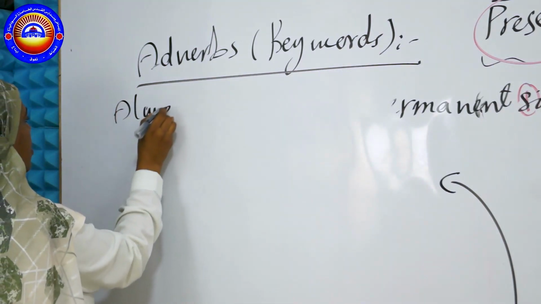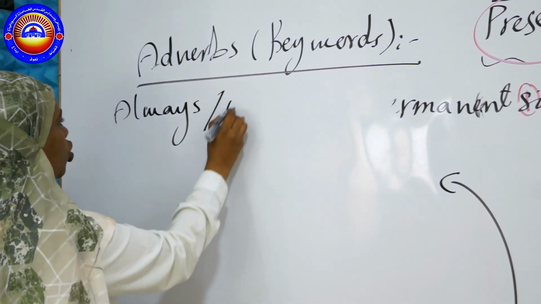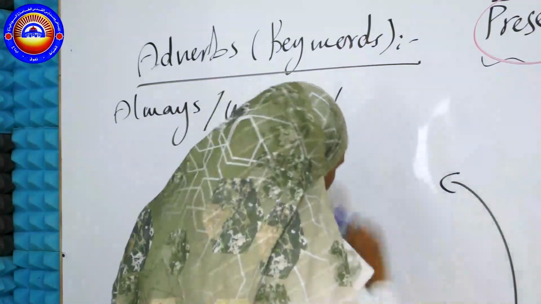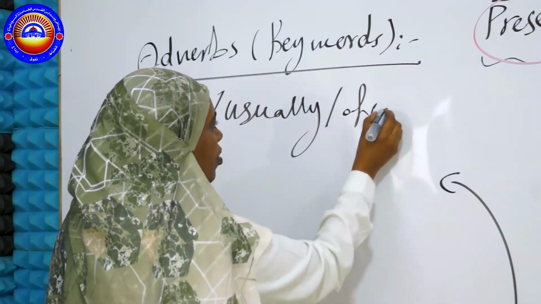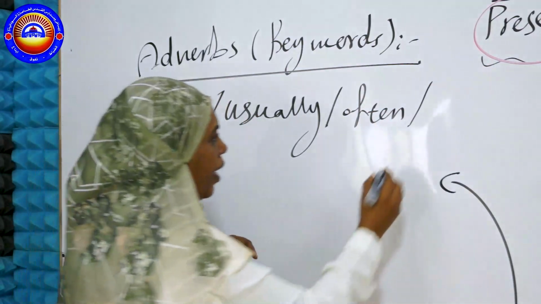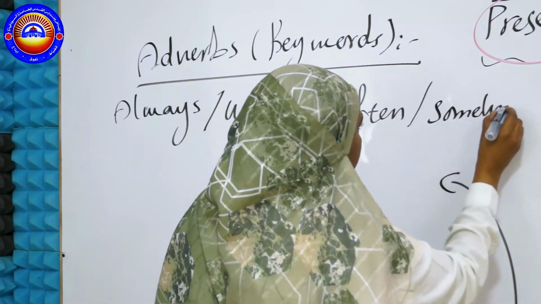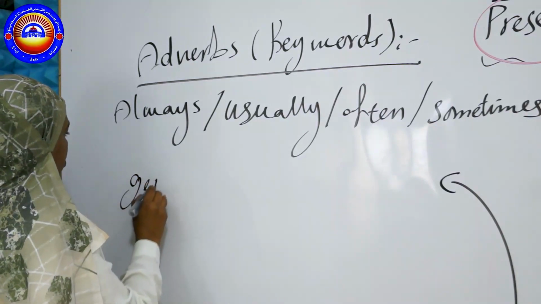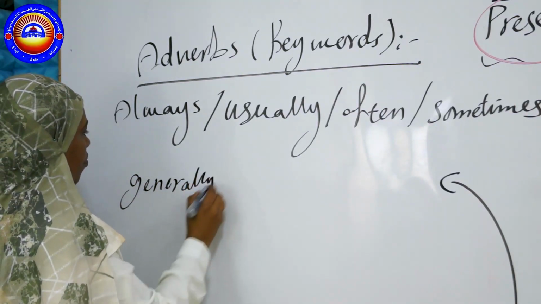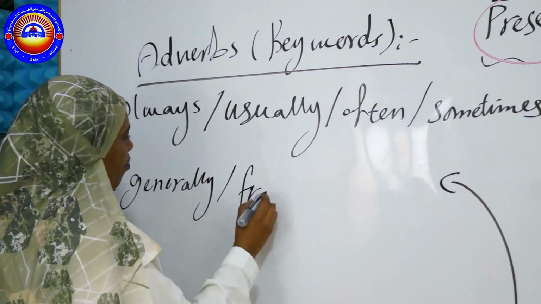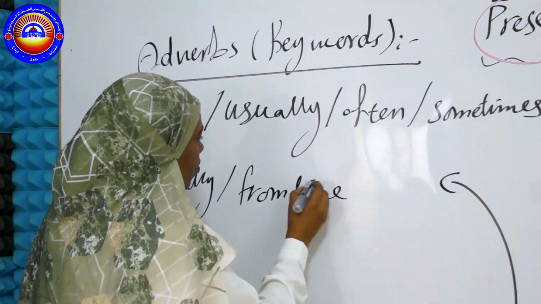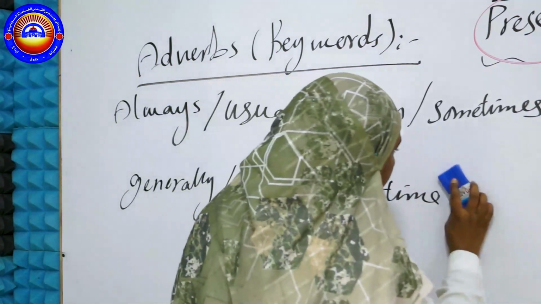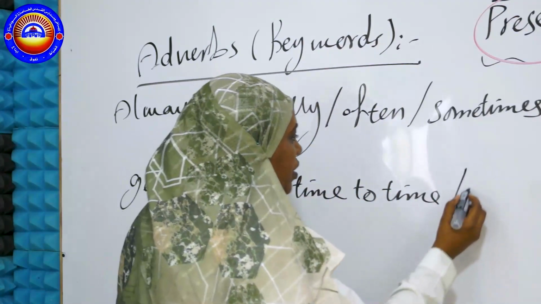So I have always, usually, often, or "often" in other accents, sometimes, generally, from time to time, regularly. The word is said, regularly.